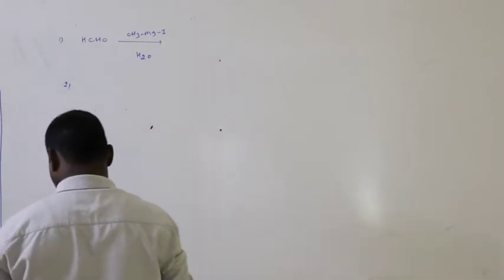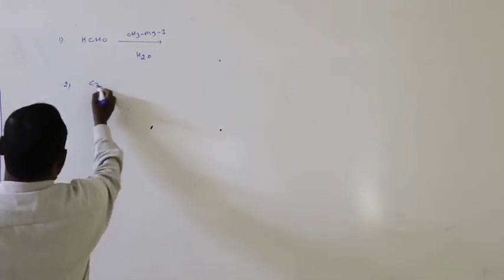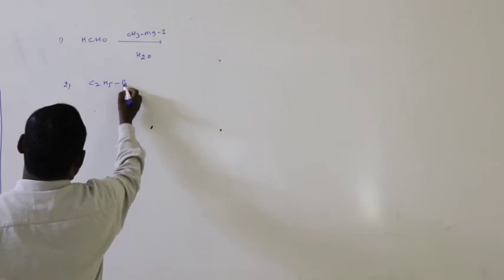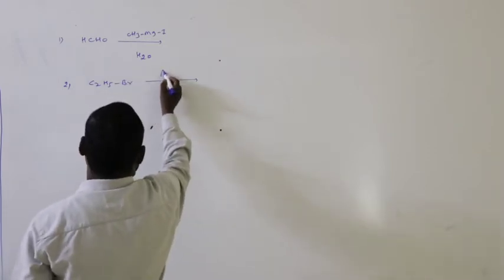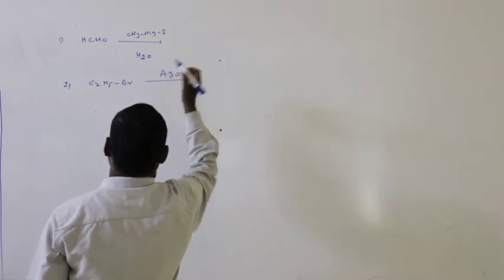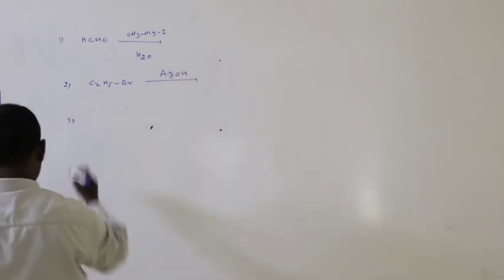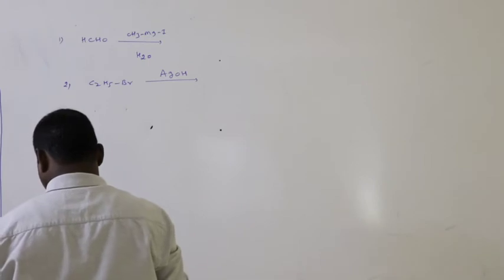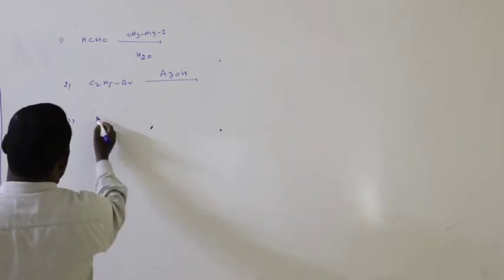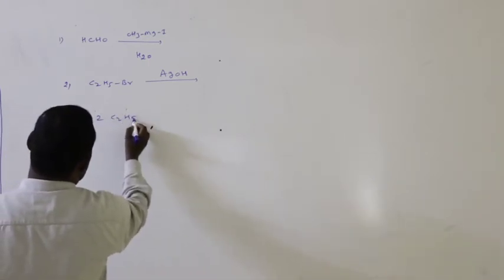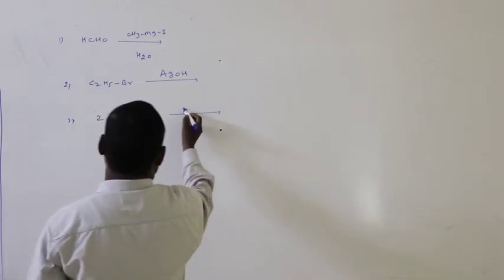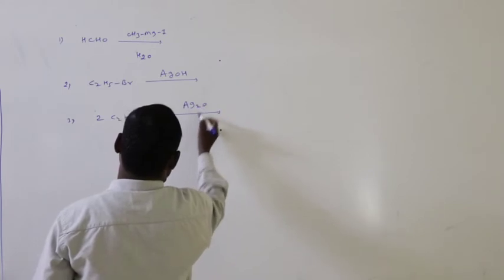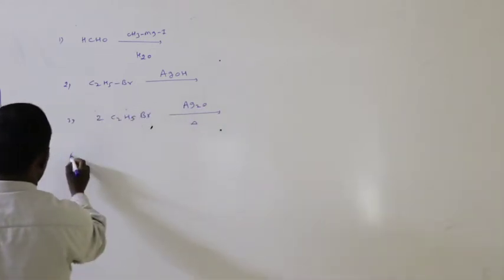Second option is ethyl bromide, C2H5Br, with silver hydroxide, AgOH. Third option is 2 moles of ethyl bromide with dry silver oxide.